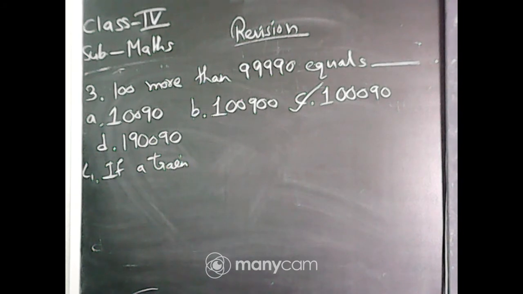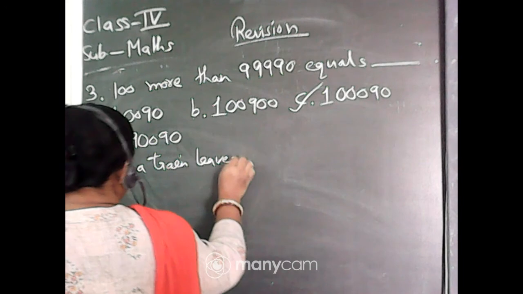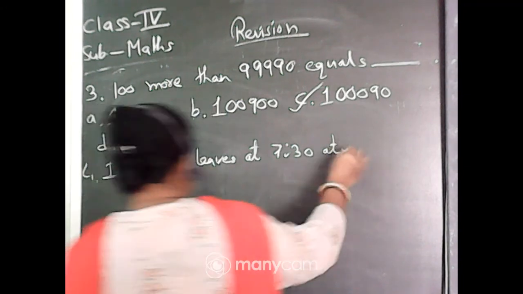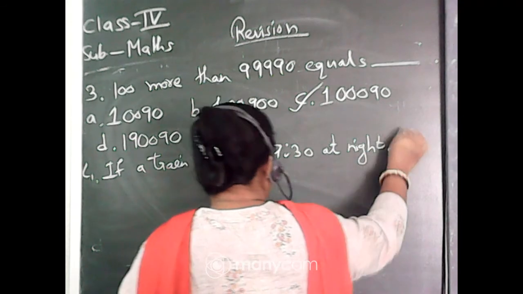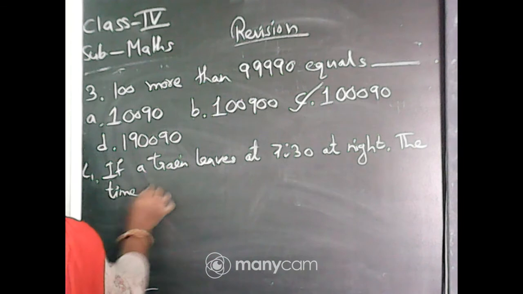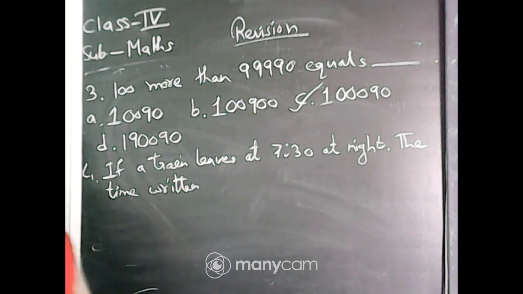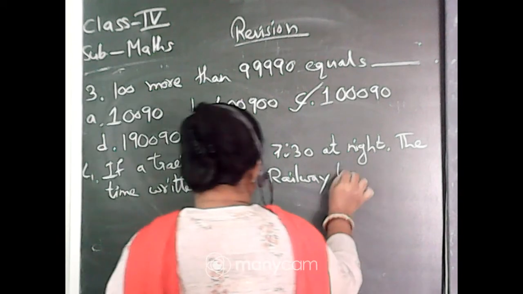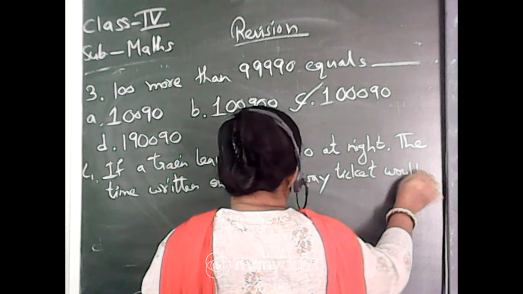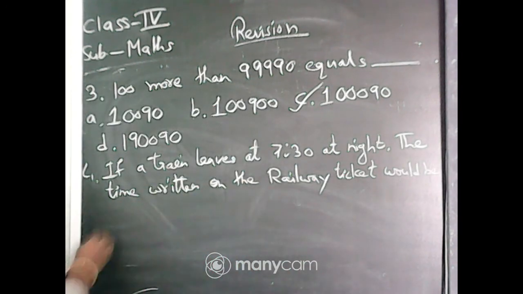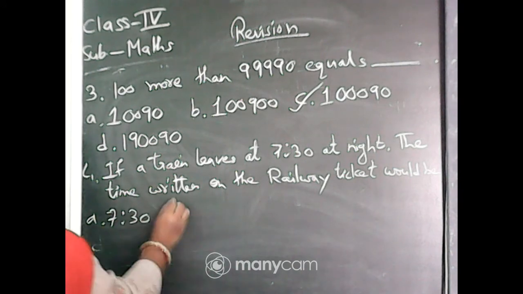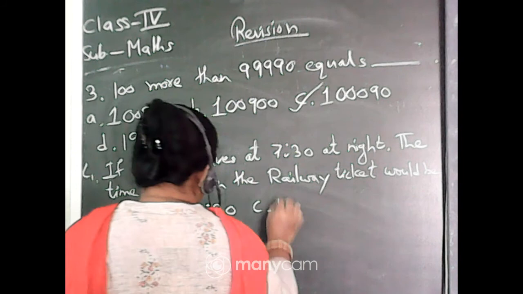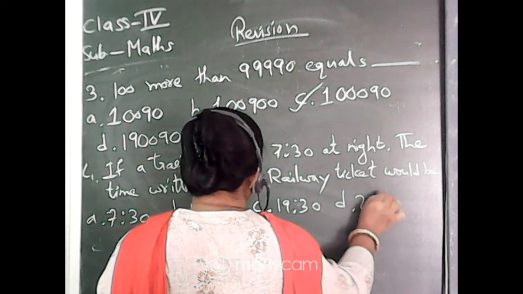If a train leaves at 7:30 at night, the time written on the railway ticket would be: option A 7:30, option B 18:30, option C 19:30, or option D 20:30.